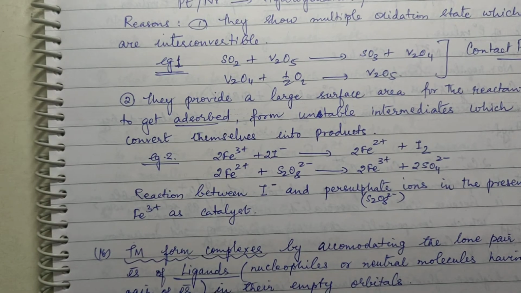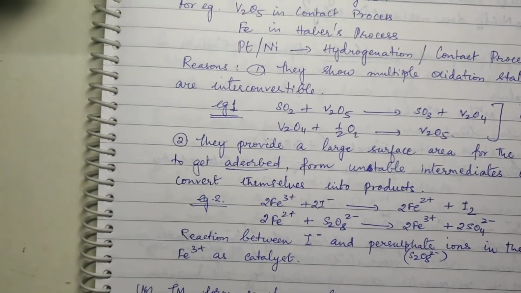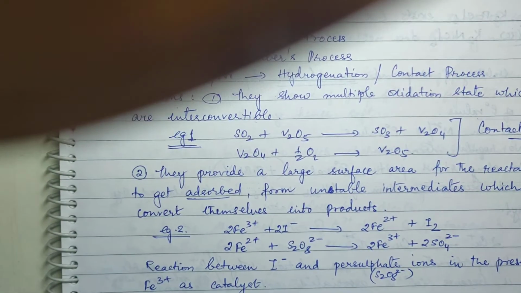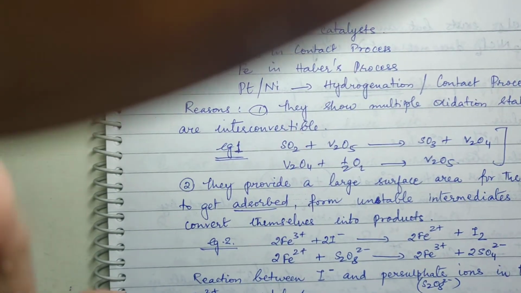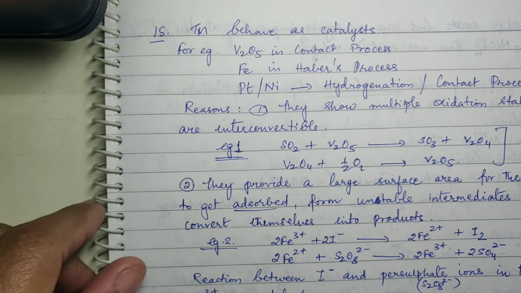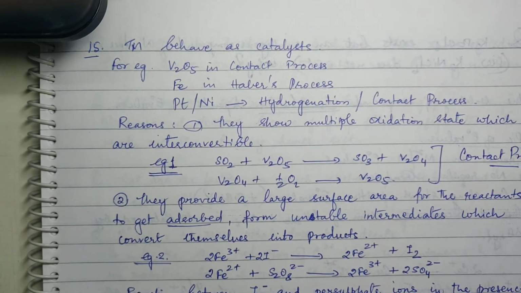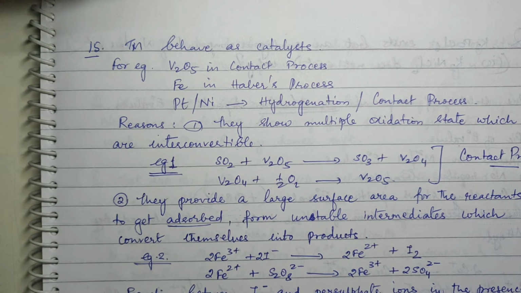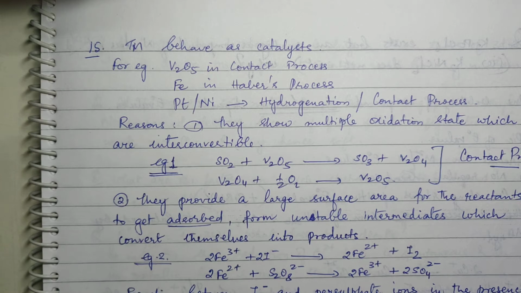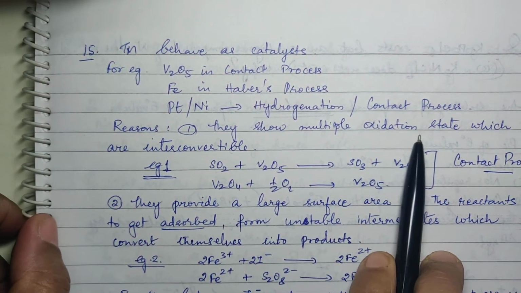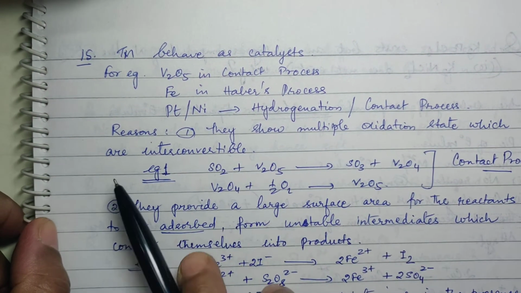Okay. Now, a very interesting point about transition metals is that they behave as catalysts. Now, how or why do they behave as catalysts? What is the reason? They show multiple oxidation states which are interconvertible.